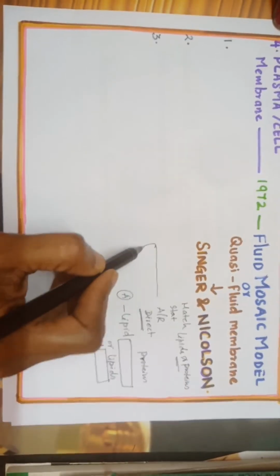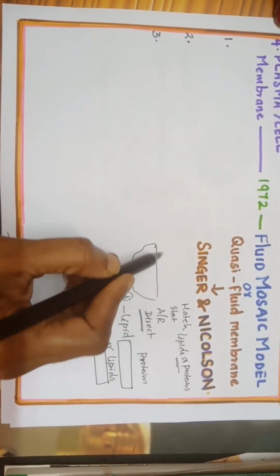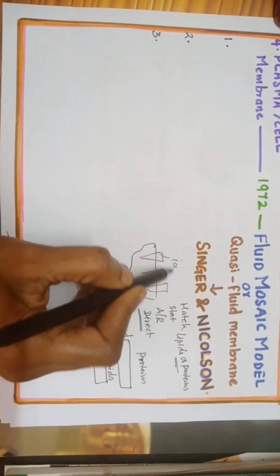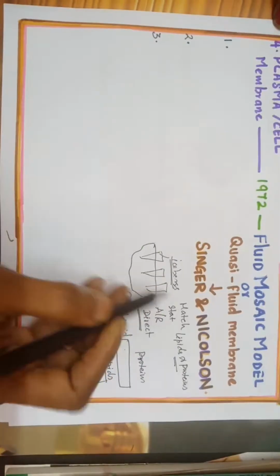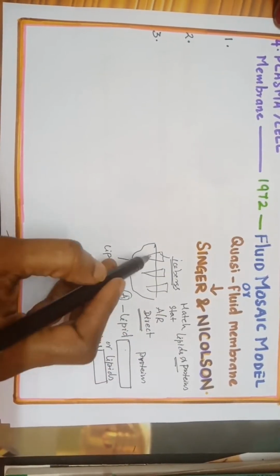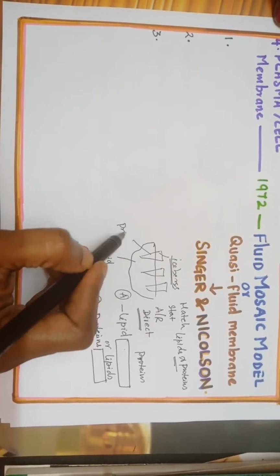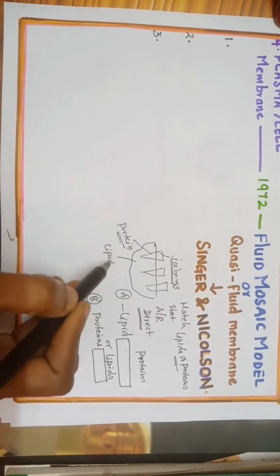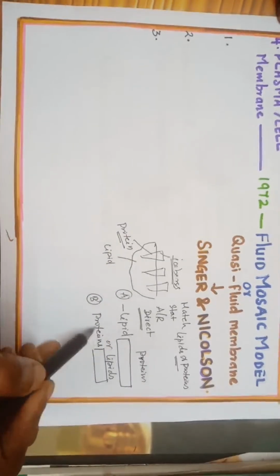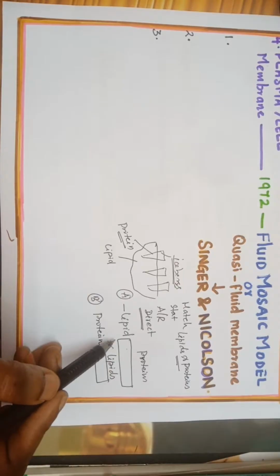There is an ocean. Okay, you can see the icebergs floating on the ocean. Okay, these are icebergs. One is the lipid here, and the floating one is the another option. You have to choose which one is lipid and which one is protein. I have given two options. Okay, if you know the answer, type it in the comment section.